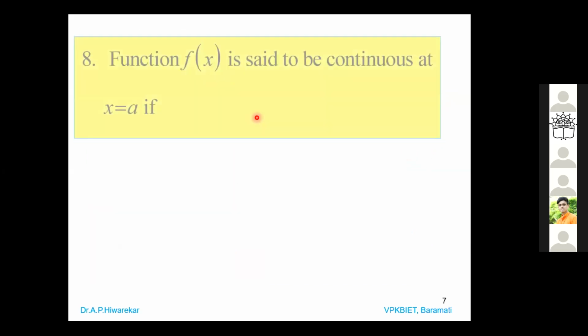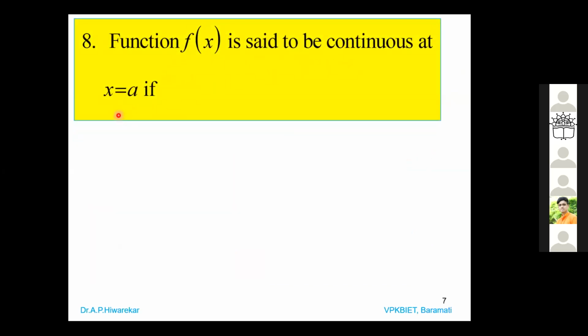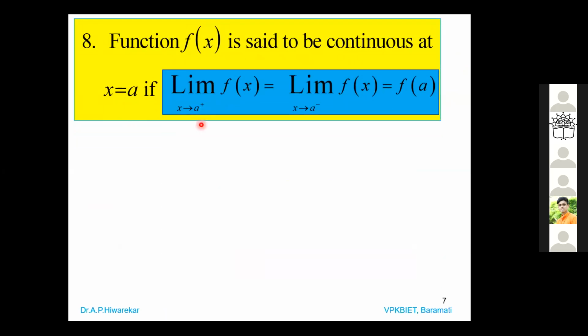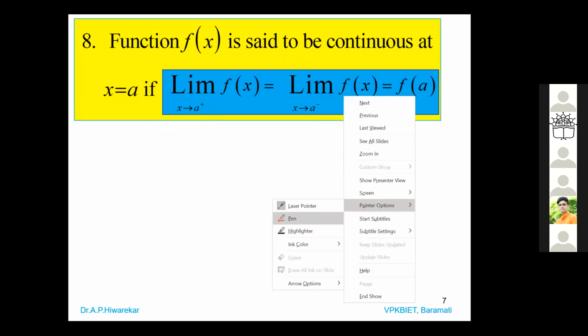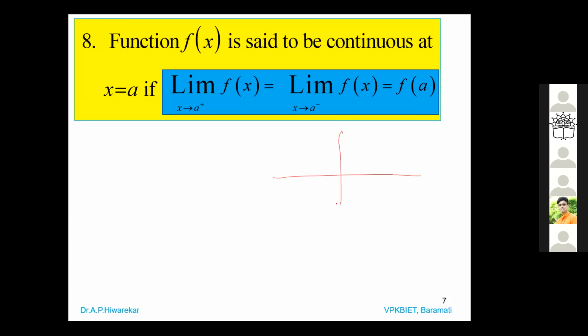Okay. So function fx is said to be continuous at x is equal to a if the limit of fx as x tends to a plus is equal to the limit of fx as x tends to a minus, which is equal to f of a. Means suppose we have this point as x is a, and there is some graph of the function, and the limit of fx as x tends to a plus means it is on this side.